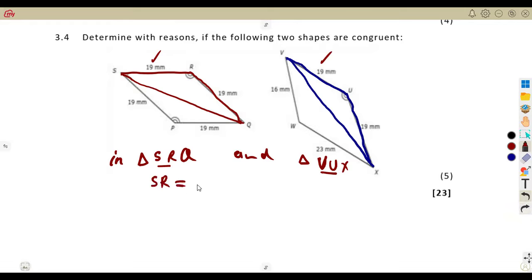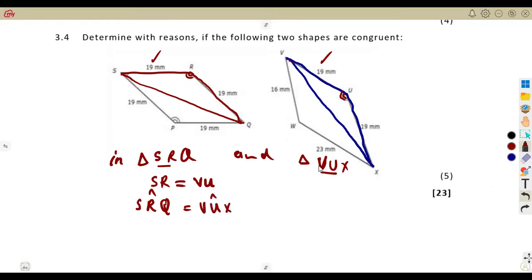SR is equal to VU. We are given that. The angle R that we have and the angle V, this indication on these two shows that these two are the same. So the angle R, which is angle SRQ, that whole angle that we are given there, is equal to this one, VUX.